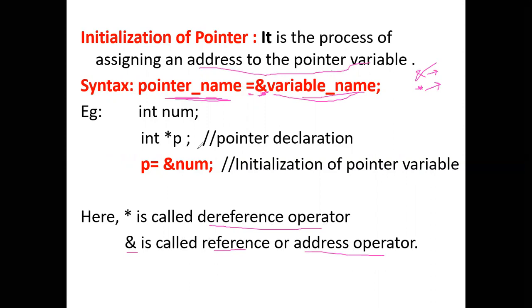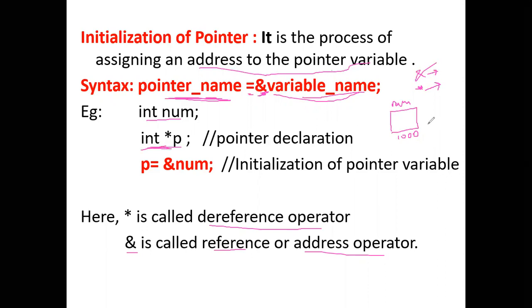Here we have an example. This is a variable, int num. It will have some address. I'll take the address as 1000, just an assumption. And this is the declaration of the pointer.